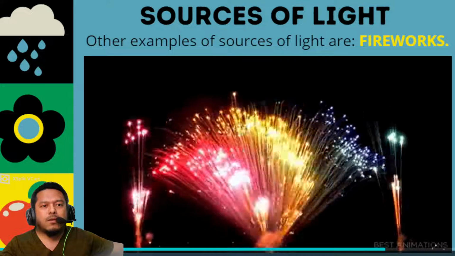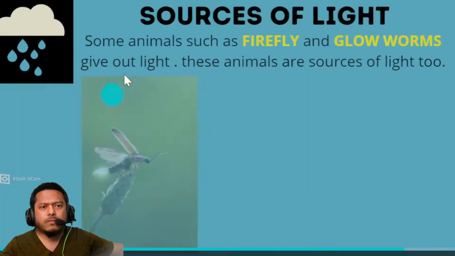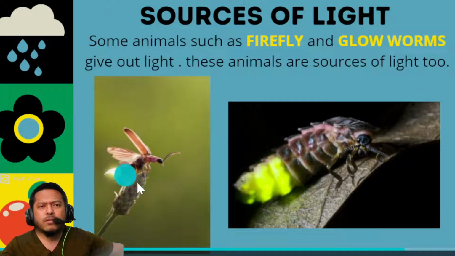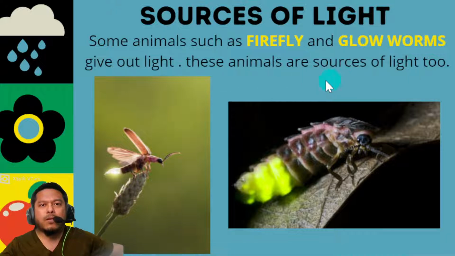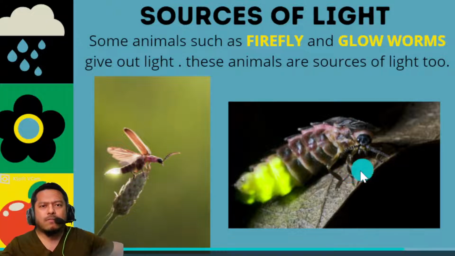Okay, another example: animals. Some animals such as the firefly, this is a firefly, and glowworms, this is called a glowworm, give out light. These animals are sources of light too. So these animals, firefly and glowworms, produce light at the end of their body here.